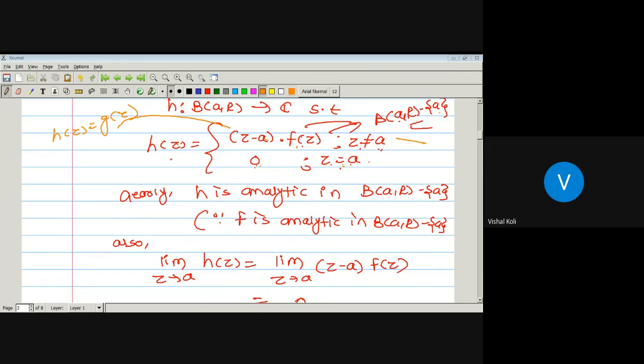So for this region, that is the open ball about A of radius R minus A, G of Z must be equal to F of Z, since H of Z is nothing but Z minus A into G of Z on the whole open ball about A of radius R. But in the deleted neighborhood of A, H of Z is nothing but Z minus A into F of Z. So in the deleted neighborhood of A, F of Z is nothing but G of Z.